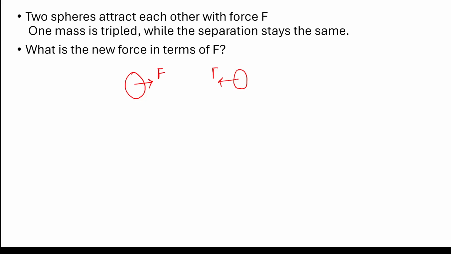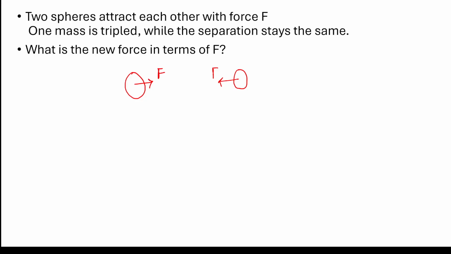One object has mass m, another has small m, and the distance is, let's say, r. Now one mass is doubled, so I'm going to make it 2m, and the distance is tripled, so the distance becomes 3r.